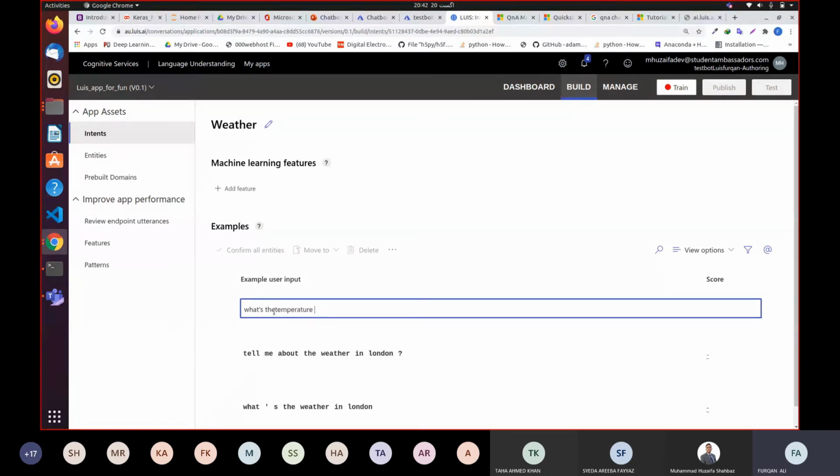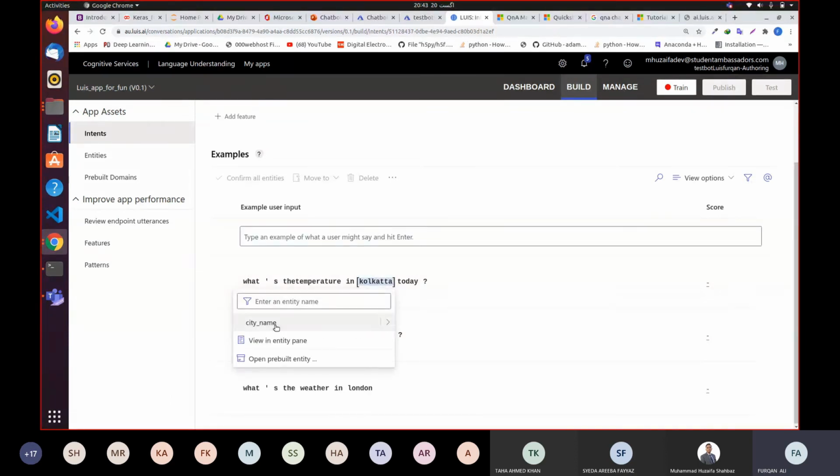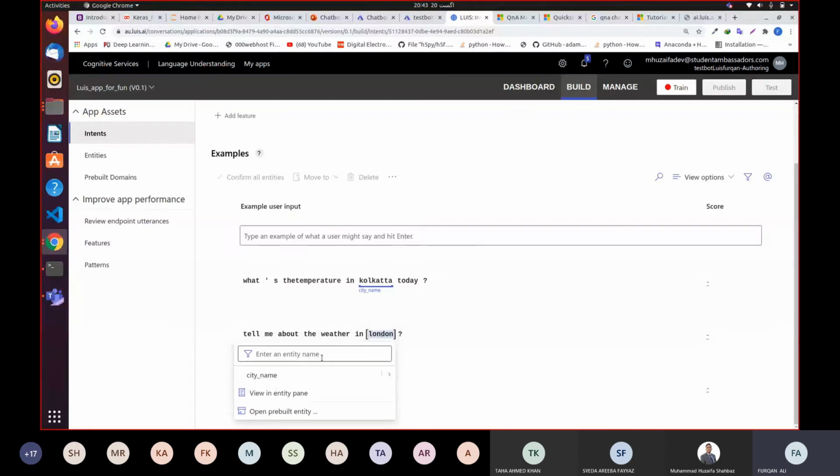So once you have created these intents, come to the city name. When you click the city name, you will be provided with this variable, which we call entities over here. You will select city name, and it will mark a blue line below this city name. Similarly, you will do it for all the intents you created. You're going to select London, and say city name again. You can create as many intents as you want.